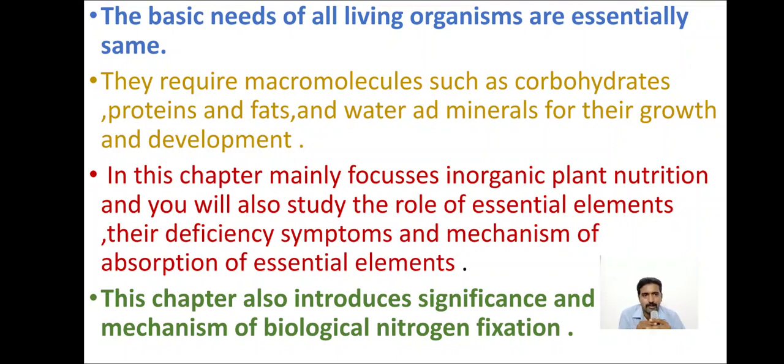So you know what is an organic compound and what is an inorganic compound. Organic means naturally available compounds, and apart from that inorganic compounds are also present. We need some inorganic compounds also for our growth and development. Likewise the plant also needs some inorganic compounds, and it wants to get them from the soil only.